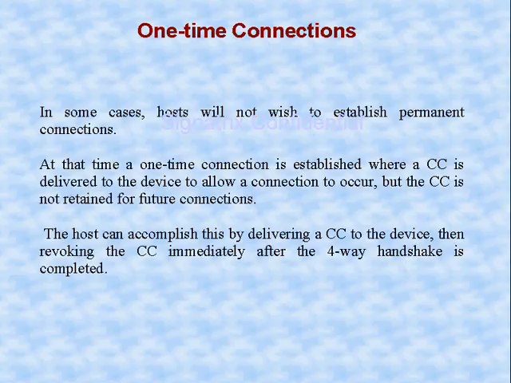The host will automatically delete that connection context once the four-way handshake is over. Up to the four-way handshake, it will use that one. Once the connection is established and during the four-way handshake, it will derive the pairwise temporal key, and the connection and the data transaction will happen. After that, you need not remember that connection context, right? After that, it will work through the PTK. PTK is used for encryption and all, right?